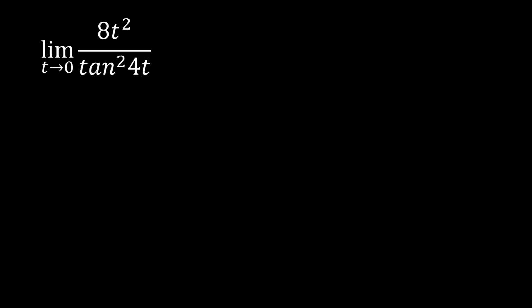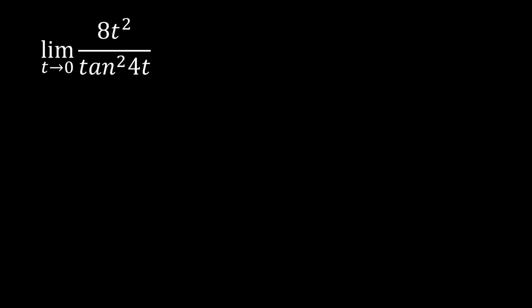We have the limit of 8t squared over tan squared 4t as t approaches 0. So once again, if we try to plug in the approach value there, that would lead to an indeterminate form. So all we have to do is the manipulation here, and since we cannot find a special case in which the tangent is involved, we are going to transform the tangent into the basic trigonometric functions, cosine and sine.